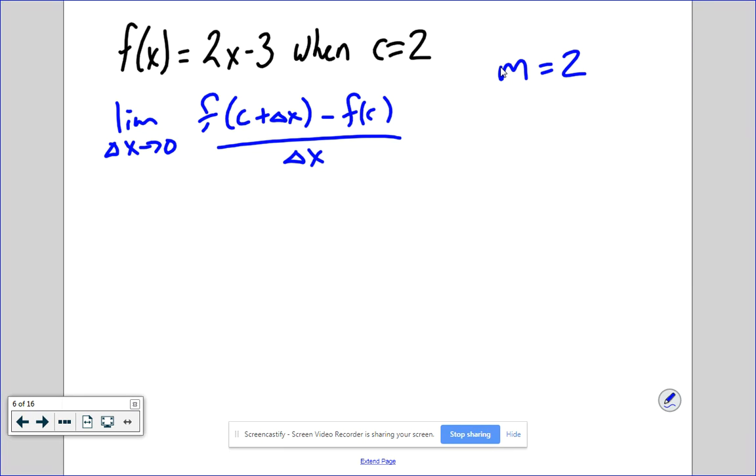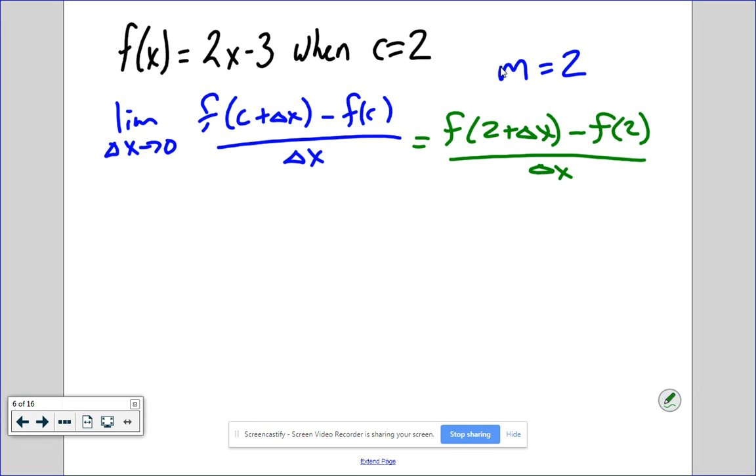What do I need to find first to do this problem? You plug your 2 in for c, 100% right. So this becomes f of 2 plus delta x minus f of 2 all over delta x. Okay? Does everyone see why we plugged in 2?